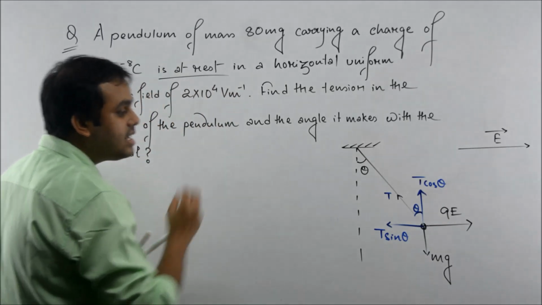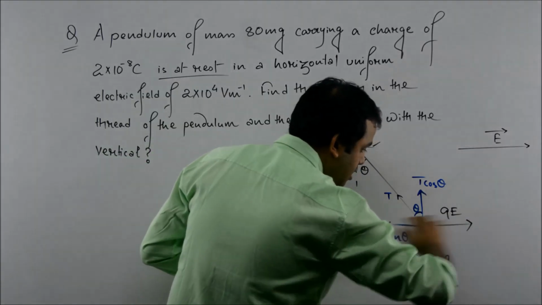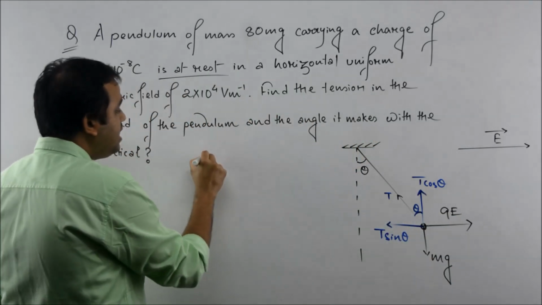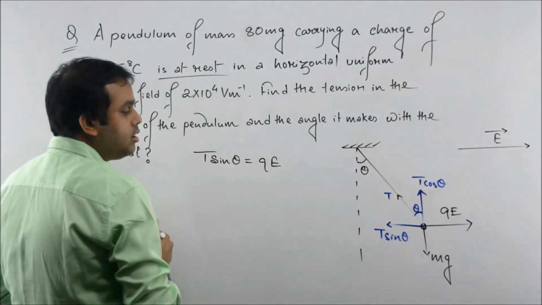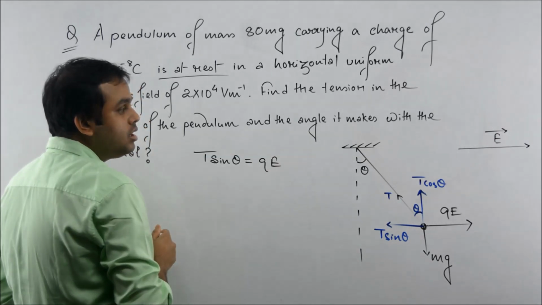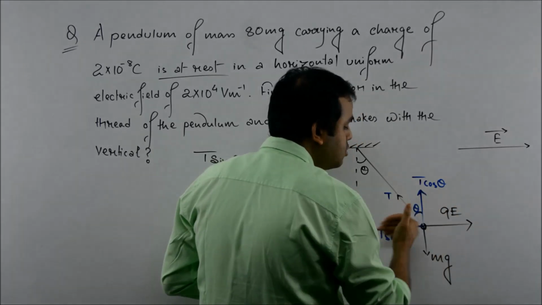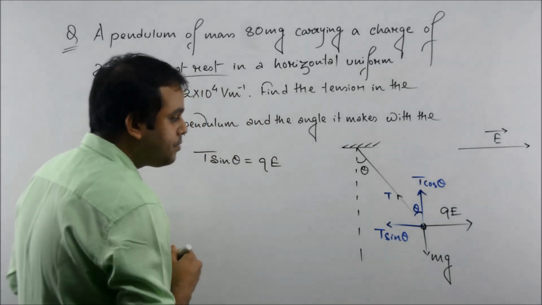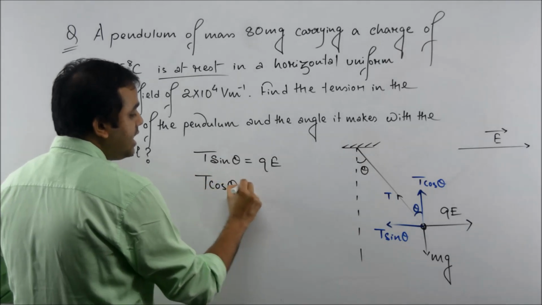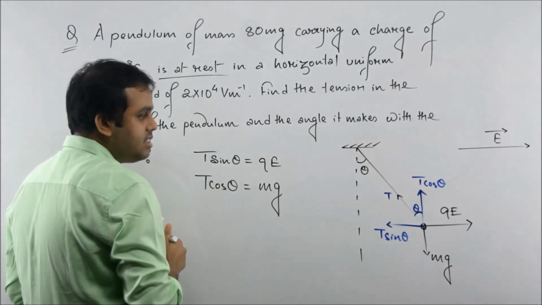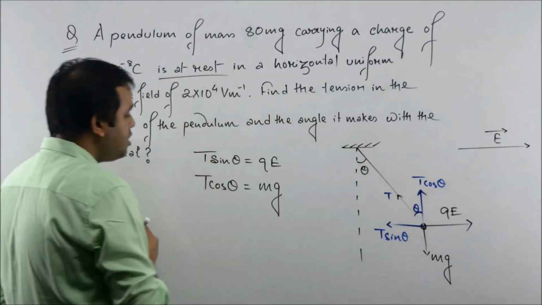That means it is in equilibrium. Along horizontal direction, T sin theta must be equal to qE, which is the force on the pendulum due to electric field. This force must balance this force, or you can say this force is cancelling this force. Clear? Now along vertical direction, T cos theta is balancing mg, or you can say T cos theta is cancelling mg. Clear, students? So we got two equations.